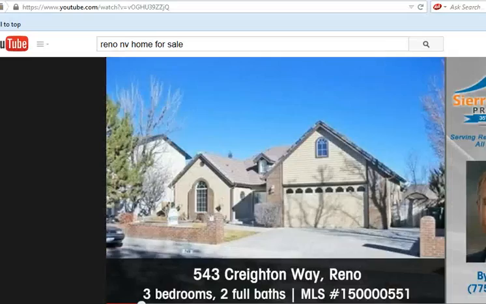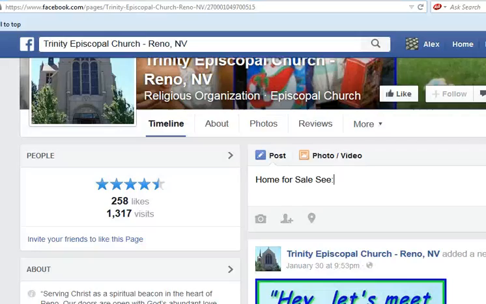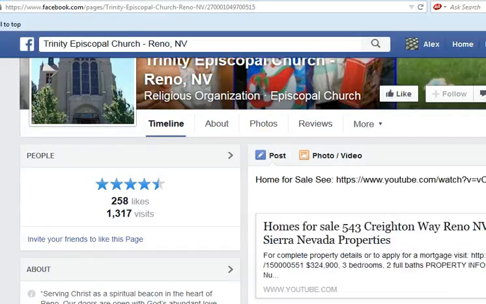If you run ads on YouTube or however you run them, in this case it's YouTube, we're going to simply copy this link right here. And now what we're going to do is paste that link. Now when we paste it, our link and the title of the YouTube ad will appear. And so then what we can simply do is take this information and post it.